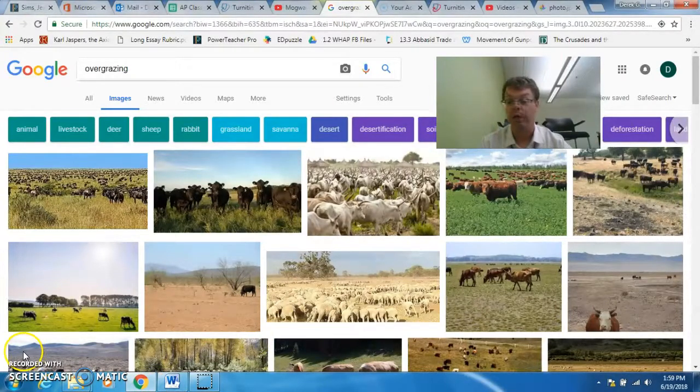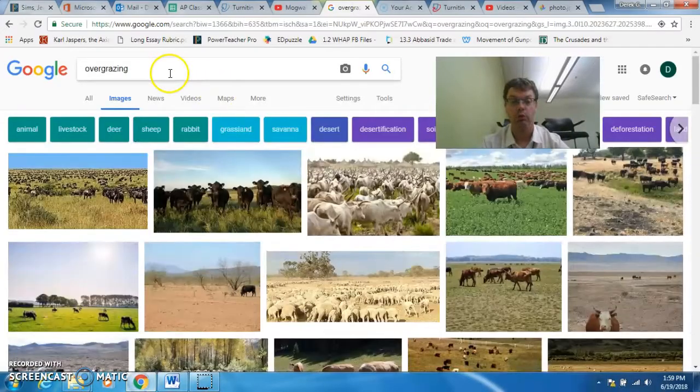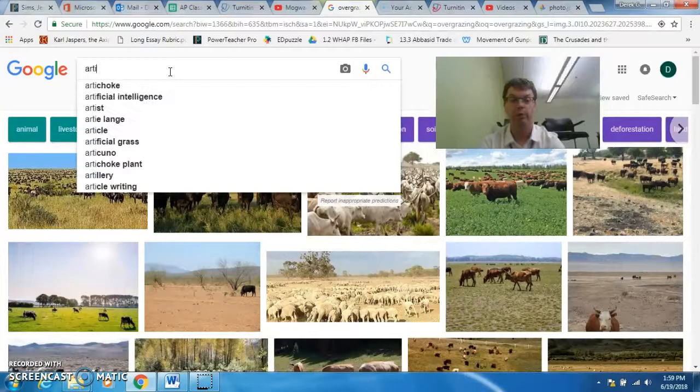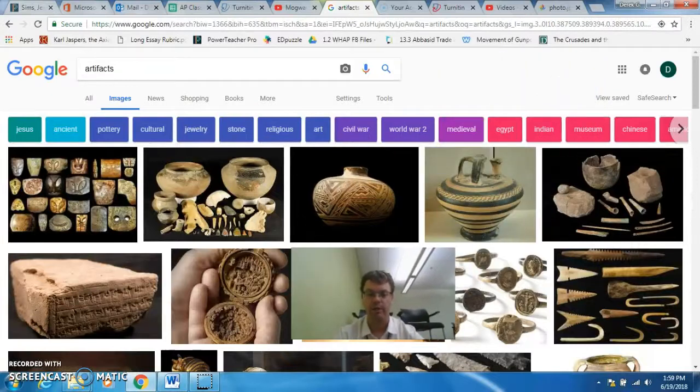Let's get to our next one. And this one is artifacts. So let's go look up artifacts real quick here. Oh, I'm going to cover up that one because we're not talking dinosaurs. So artifacts that we're looking at here are basically objects that were created by people that historians can now study. So an artifact is an object created by people that historians can study.